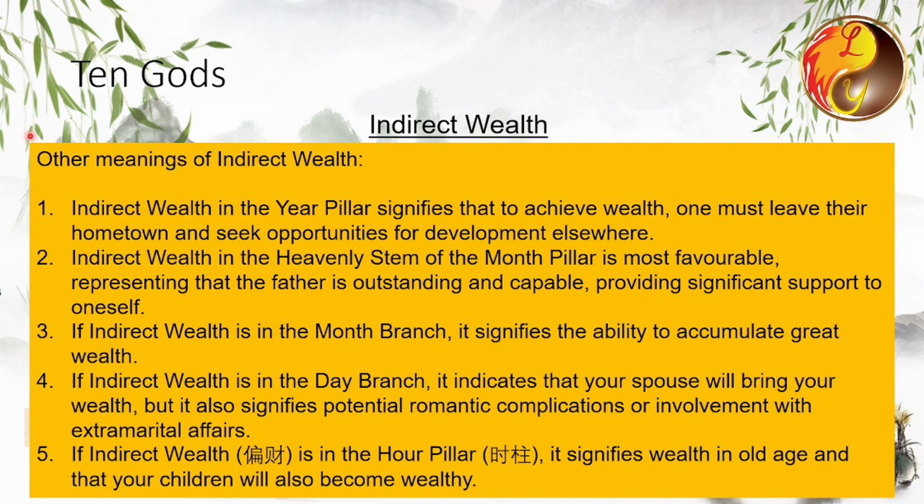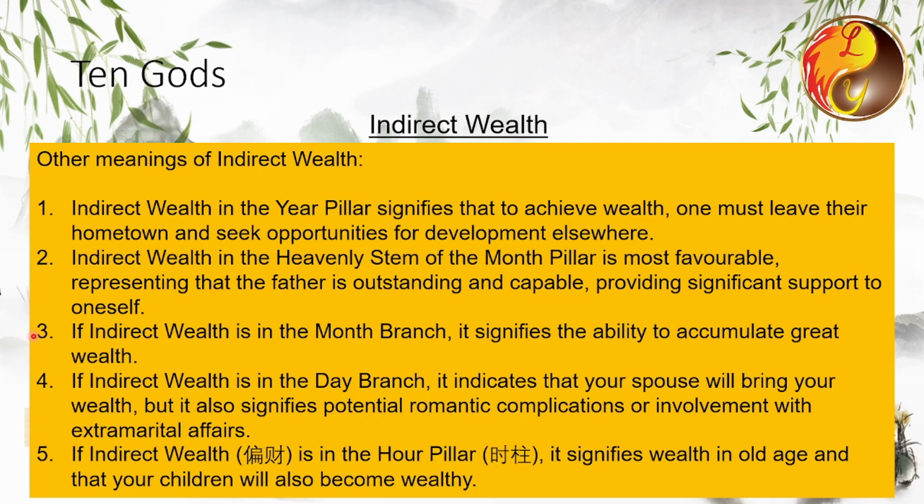If indirect wealth appears in the year pillar, it suggests that in order to achieve wealth, you need to go outside your hometown and develop your career elsewhere. If your indirect wealth is in the heavenly stem of the month pillar, it represents that your father is quite capable. You can make money, and he offers significant support to you.